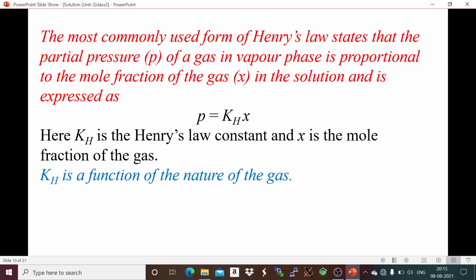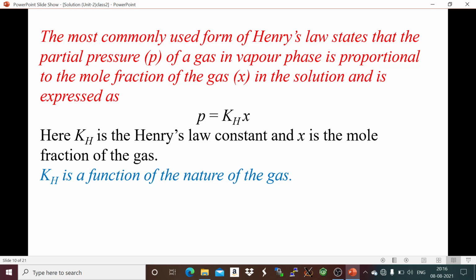Kh, the Henry's law constant, depends on the nature of the gas. So for different types of gas, the Kh value will be different. For oxygen the Kh value and for nitrogen the Kh value are not the same.